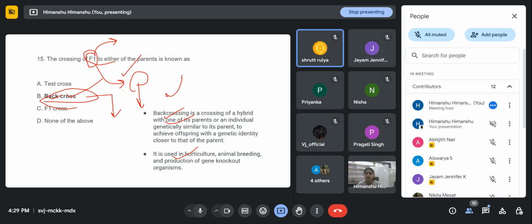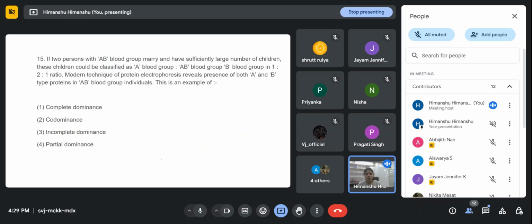No, ma'am. Okay, the next question: if two persons with AB blood group marry and have a sufficiently large number of children, these children could be classified as A blood group, AB blood group, and B blood group in a 1:2:1 ratio, right?